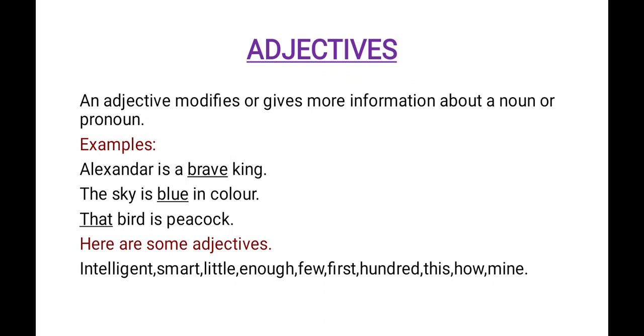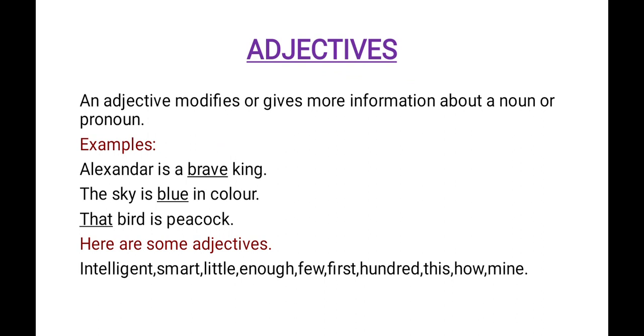These are all adjectives. Here are some adjectives: intelligent, smart, little, enough, few, first, 100, this, how, mine. So in the sentences given above, if we ask what kind of king is Alexander, Alexander is a brave king.